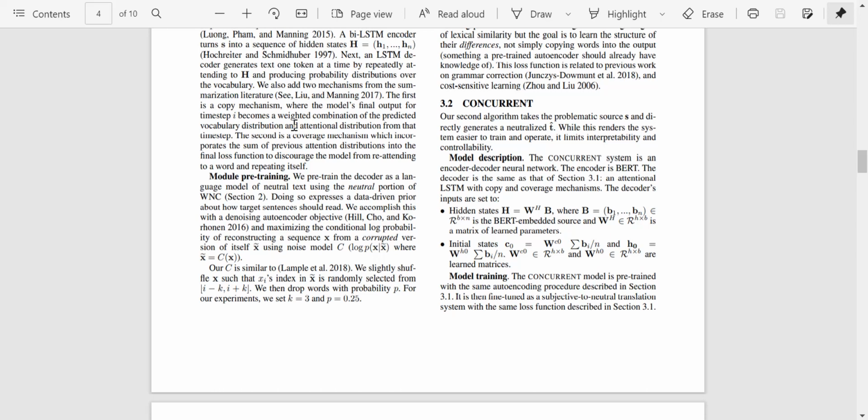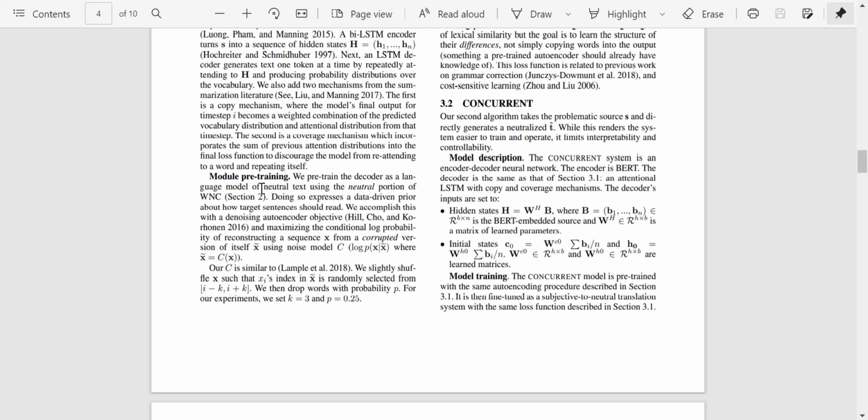So they pre-train the decoder as a language model of neutral text using the neutral portion of the dataset which we saw earlier. So what they've essentially done is they've trained a decoder to produce natural text. Doing so expresses a data-driven prior about how target sentences should read.